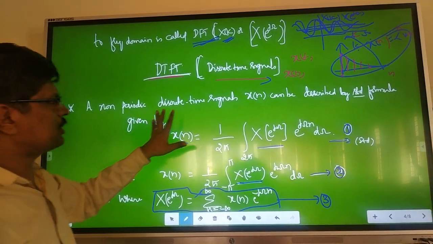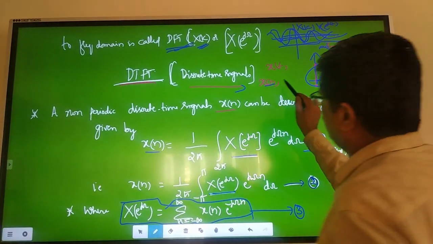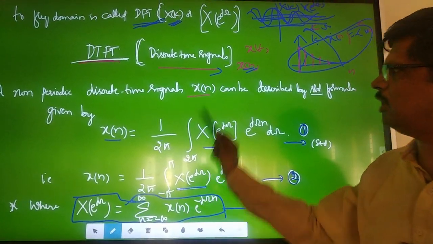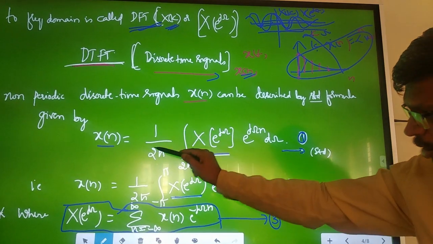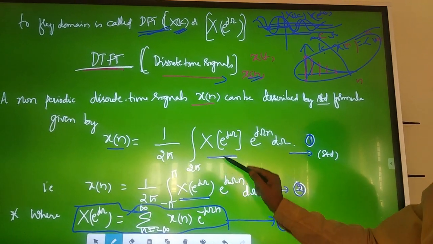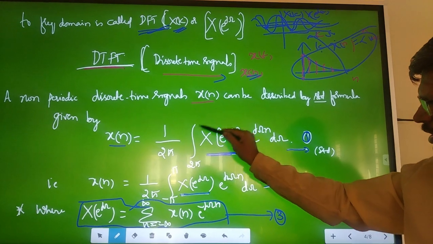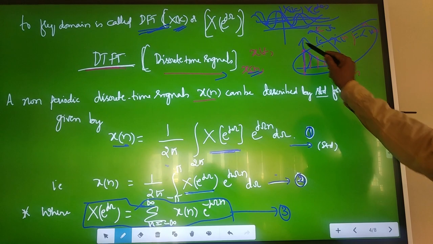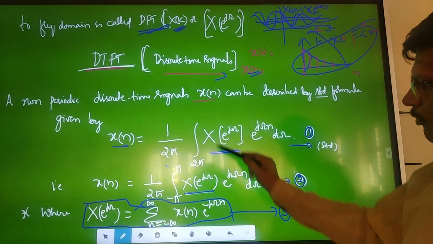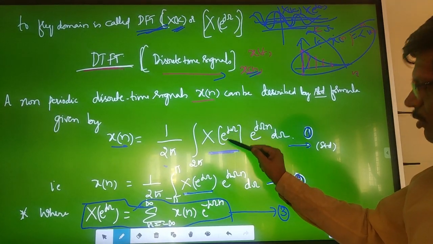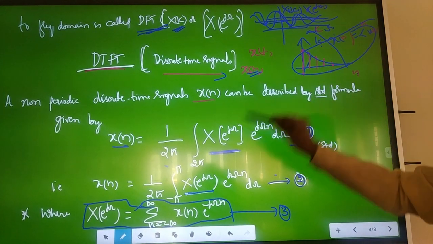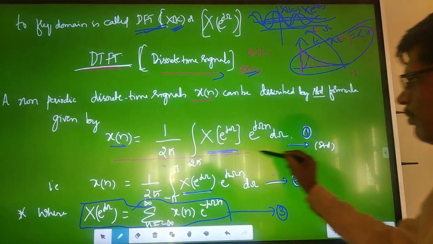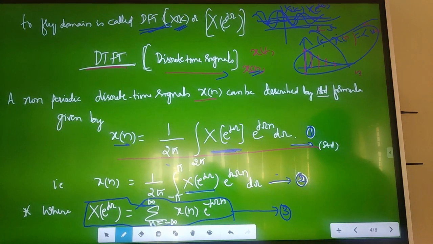A non-periodic discrete time signal x of n can be described by a standard formula. The original signal x of n, the discrete time signal, is equal to 1 over 2 pi integration over 2 pi of x of e power j omega, which is nothing but the frequency domain representation, into e power j omega n d omega. x of n versus n is the time domain representation. The frequency domain representation is x of e power j omega. This is what is required actually, the spectrum, right? This is the standard formula for your original signal x of n.